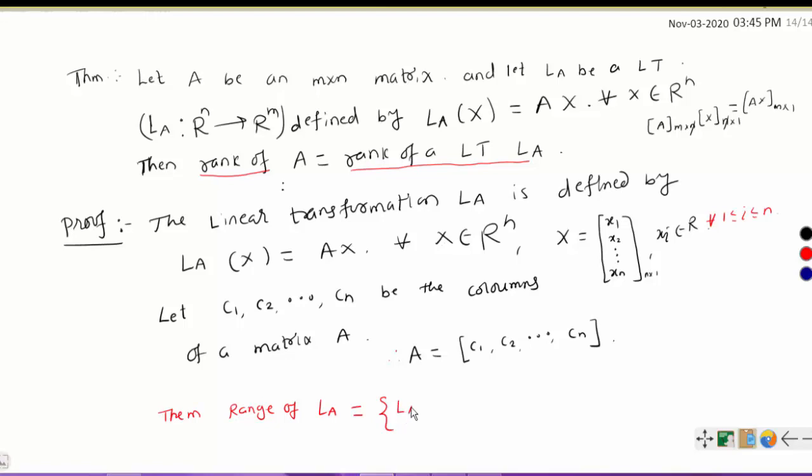By definition, the range of LA is the set of all LA of x such that x belongs to Rn. This is the set of all image vectors of the linear transformation LA.